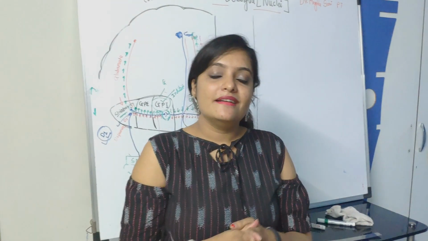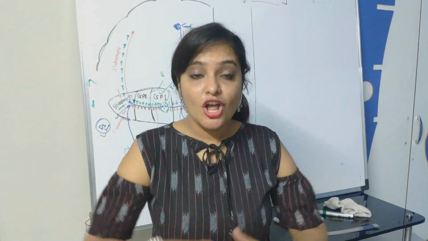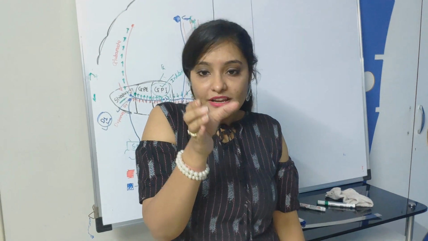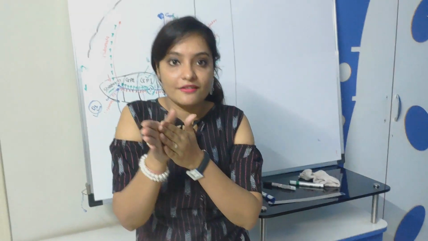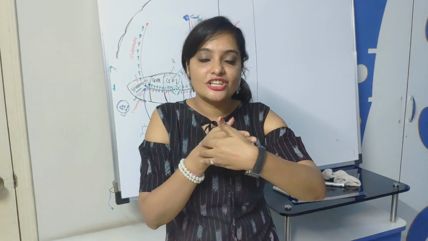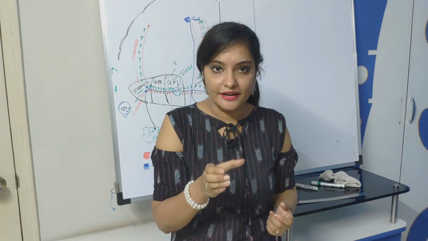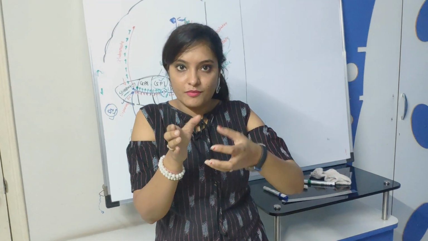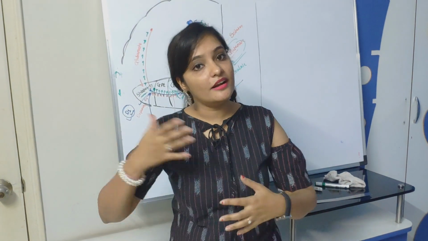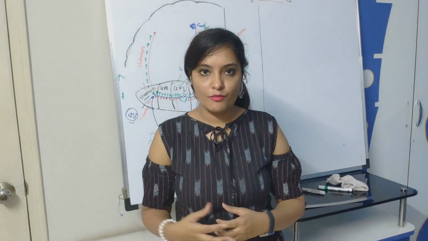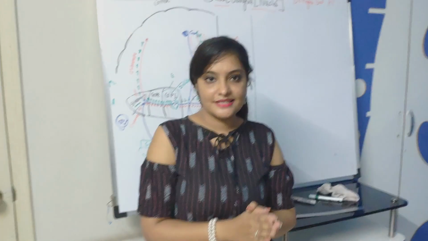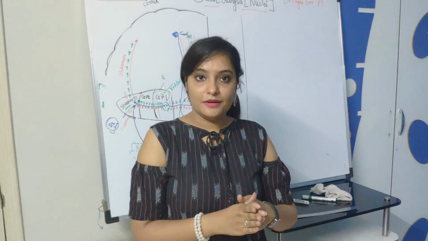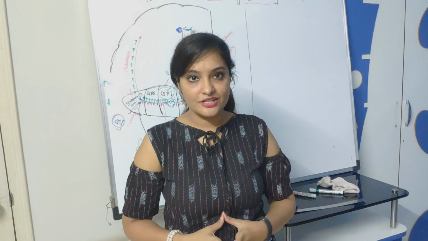Now friends, in my next lecture we'll see the indirect circuit. Both the circuits are working simultaneously, okay, because if I want to hold the object, my flexors are working, and simultaneously my extensors need to be inhibited. Okay, so one pathway will excite one group of muscle, and the other pathway will inhibit another group of muscle or another movement. Fine, that we will see in my next lecture. Hope you understood my lecture. Okay, we'll see the indirect circuit in my next lecture.